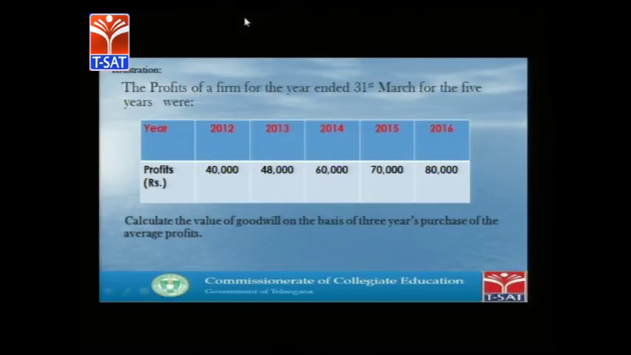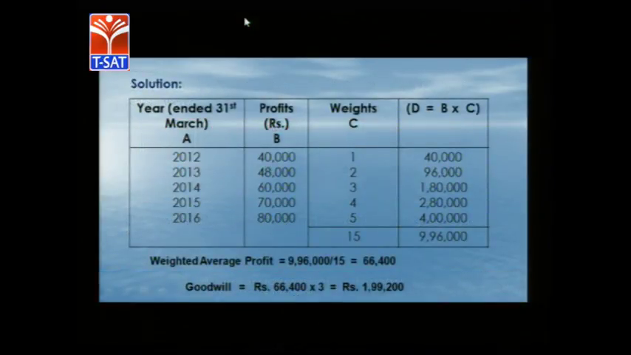The same can also be seen with the help of a small illustration. The profits of the firm for 5 years ending 31st March were: in 2012, 40,000 rupees; 2013, 48,000 rupees; 2014, 60,000 rupees; 2015, 70,000 rupees; 2016, 80,000 rupees. So these are the 5 years' profits which are given to us. Based on this, we need to calculate the value of the goodwill on the basis of 3 years purchase of the weighted average profits.